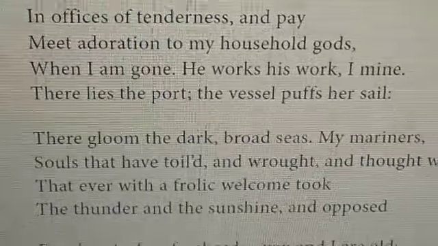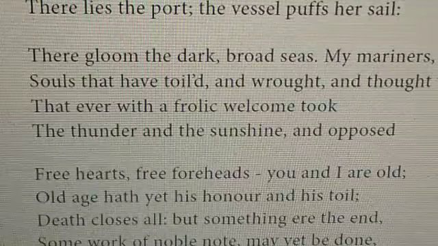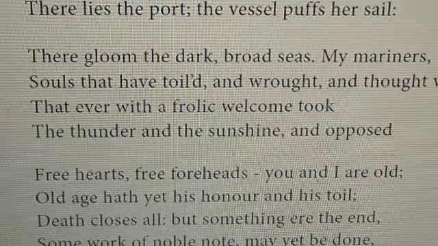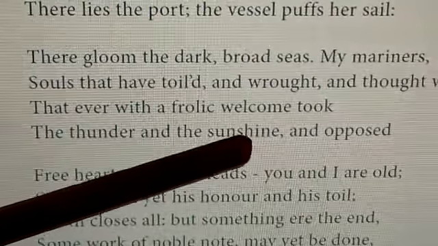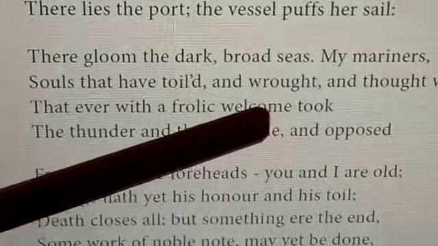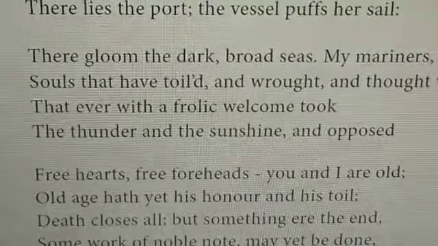Coming to the 48th line you see "thunder and sunshine." It's contrast. Thunder refers to the worst time and the sunshine refers to the best time. So that is also metaphor. Now coming to the 49th line.